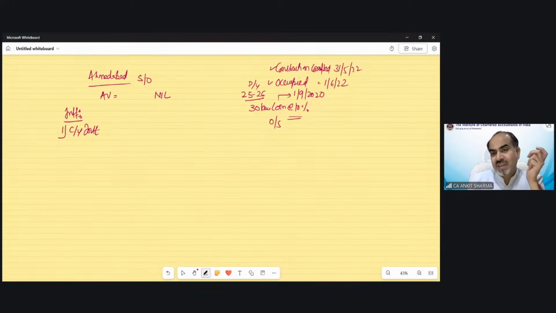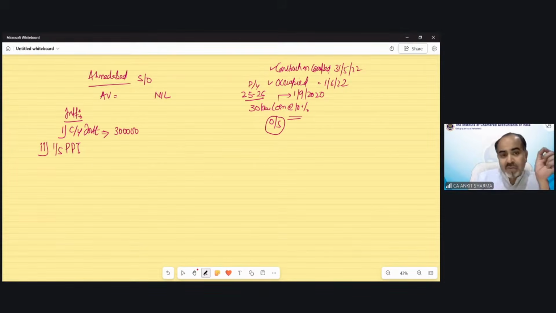So the question says the entire loan is outstanding. So student, if the entire loan has been outstanding, what would be the current year interest? The full interest on the principal amount, the full current year interest, that would be 3 lakh rupees. Clear? But we have to calculate the pre-construction period interest also, 1/5 of pre-construction period interest.